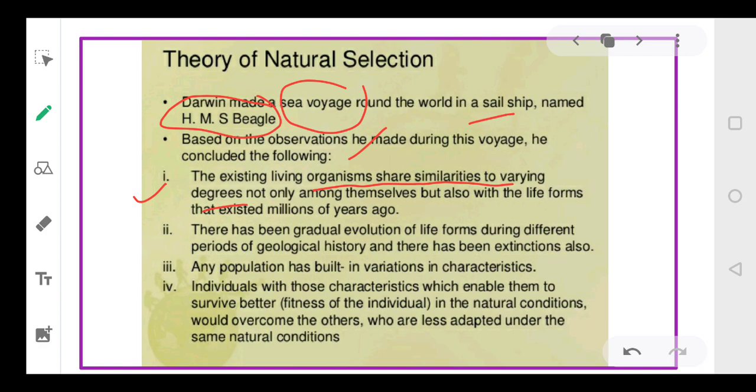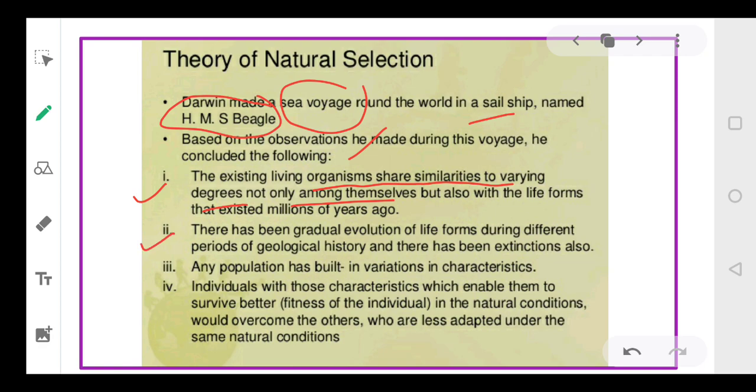They are not only similar to themselves, they are also similar to the life forms that existed millions of years ago. तो आज जो organism अर्थ पर available हैं, वो आपस में similar हैं. और ना केवल वो आपस में similar हैं, बल्कि वो जो organisms अर्थ पर पहले exist करते थे, they exhibit similarities to those organisms also.